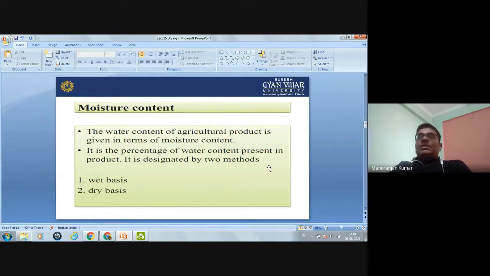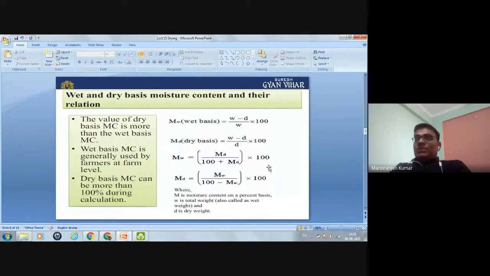Water present in the product is known as moisture content. So it is designated by two methods. One is the wet basis moisture content, and second is the dry basis moisture content. This is very, very important. Two types of moisture content are there. One is the wet basis, other one is the dry basis.